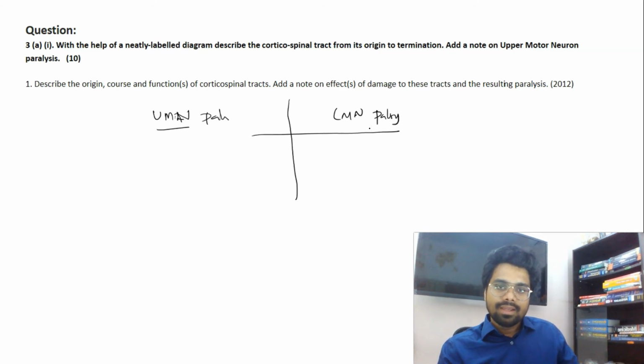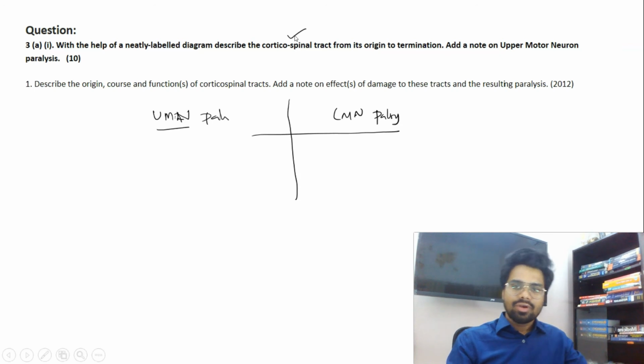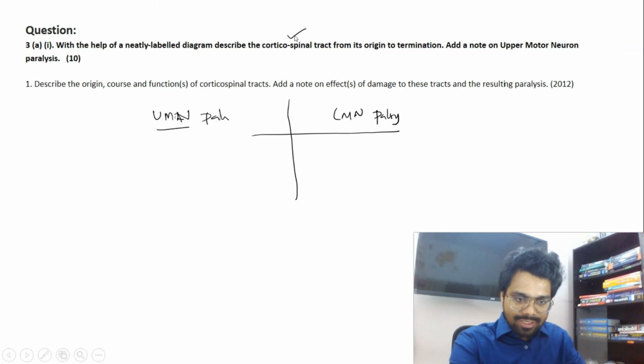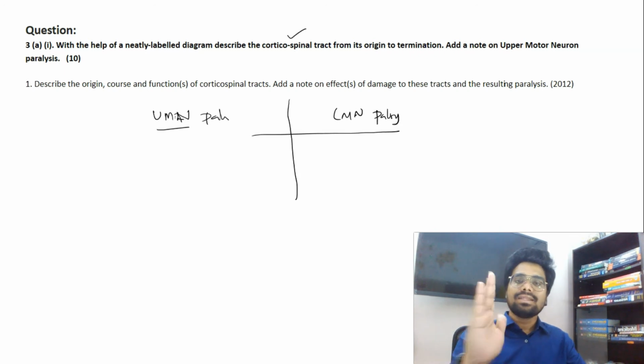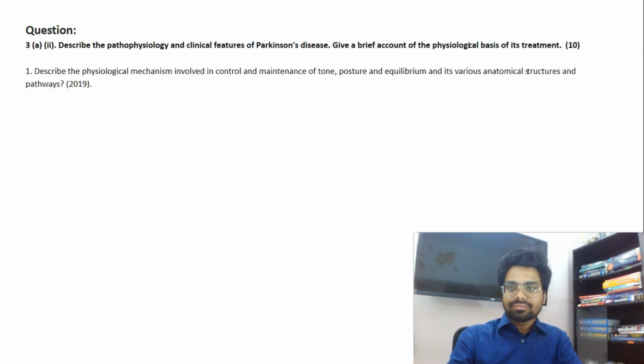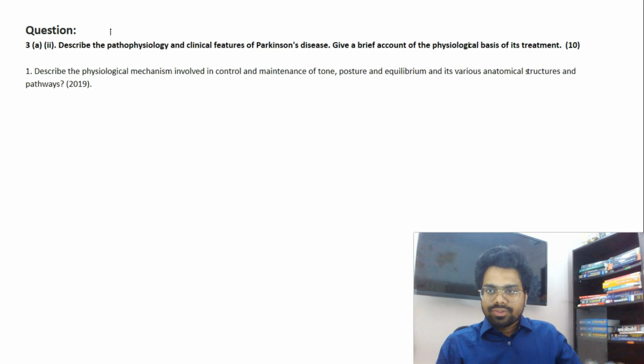Okay, and also I have given you an image of the corticospinal tract, the descending pathways of the physiology syllabus. It is very important. Both corticospinal tracts and extrapyramidal tracts and also the dorsal column pathway, that is the sensory system, are very important. Now, question number 3A2 from physiology again.